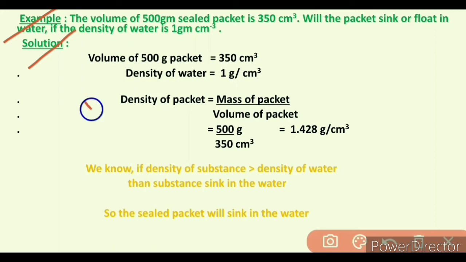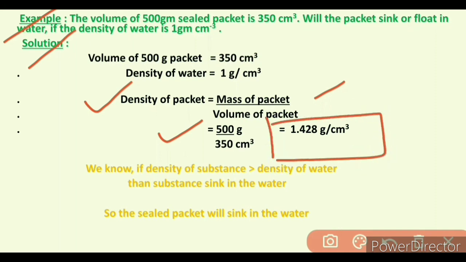We know the density of packet is equal to mass of packet upon volume of packet. So put the value of volume of packet and mass of packet in this formula. We get density of packet is equal to 50 gram upon 350 centimeter cube, which is equal to 1.428 gram per centimeter cube.